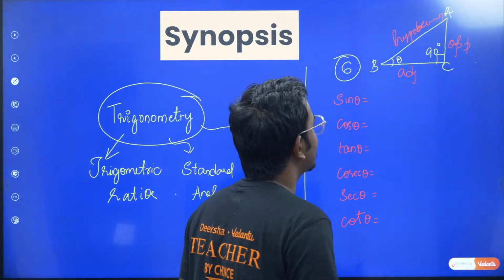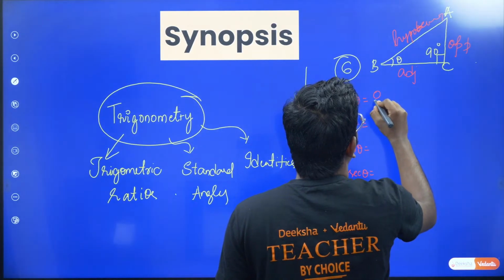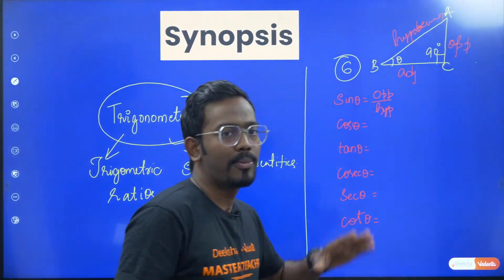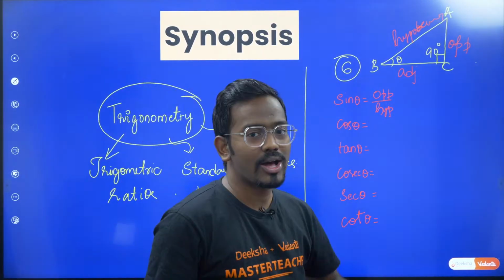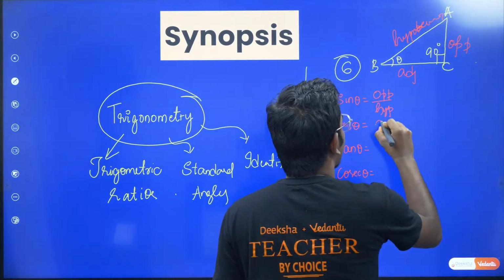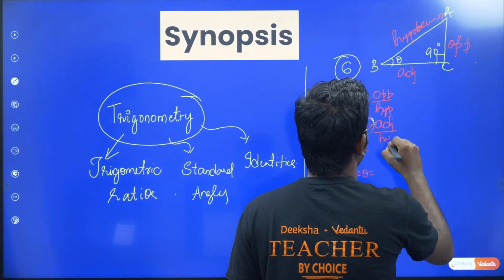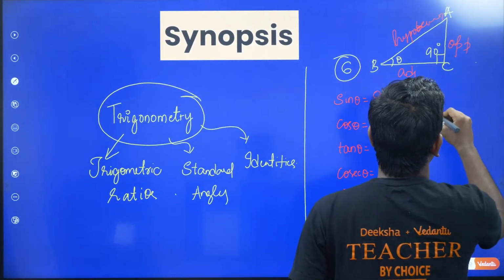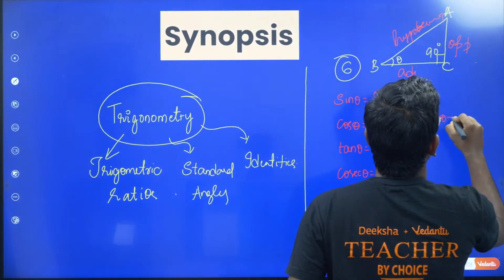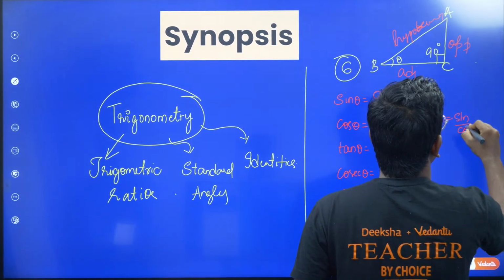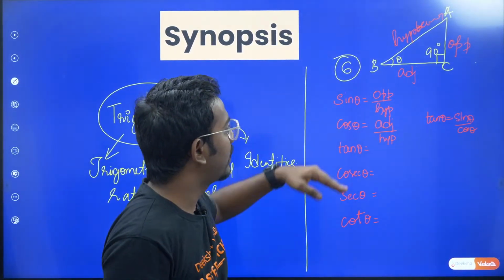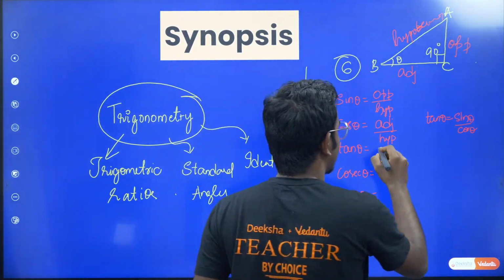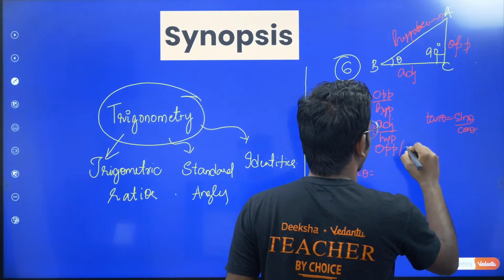Sine theta is basically opposite by hypotenuse. Please remember this, opposite by hypotenuse. Similarly cos is related to adjacent, so adjacent by hypotenuse. Tan theta is basically sine by cos, so you just have to divide sine theta by cos theta. Opposite by hypotenuse divided by adjacent by hypotenuse will give you opposite by adjacent. That's it. Opposite by adjacent.